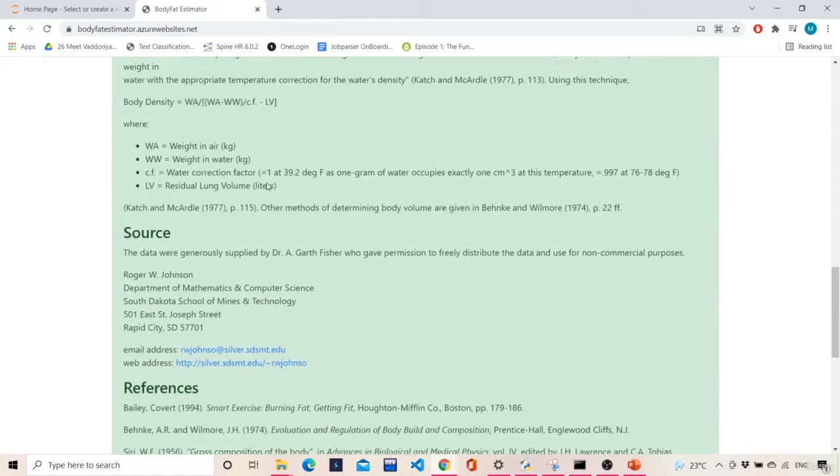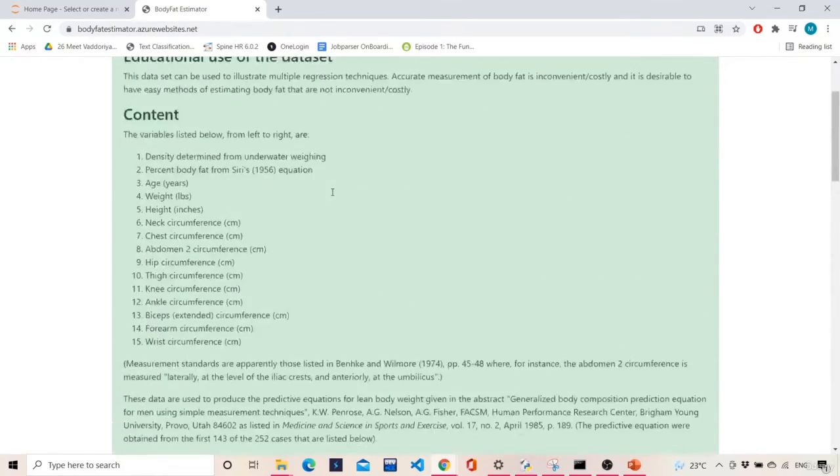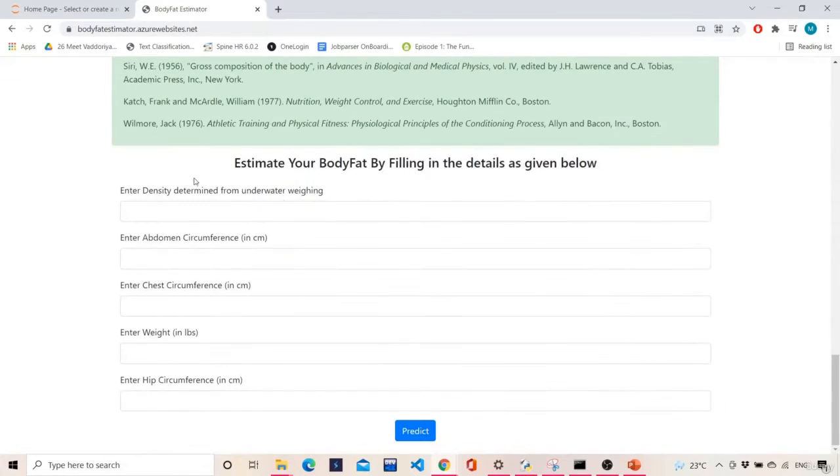Then there are all kinds of statistics, and then there is a source section which you can go over and browse through, and here are the references from which the entire data set has been made. So let's go on and check the body fat estimation.